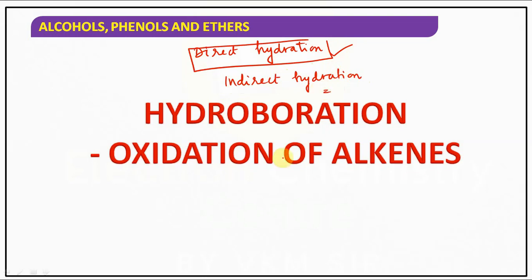Directly if you add water, that is direct hydration. In indirect hydration, we have two reactions: HBO as well as OMDM. HBO means hydroboration oxidation, OMDM means oxymercuration demercuration. Yes or no, children?